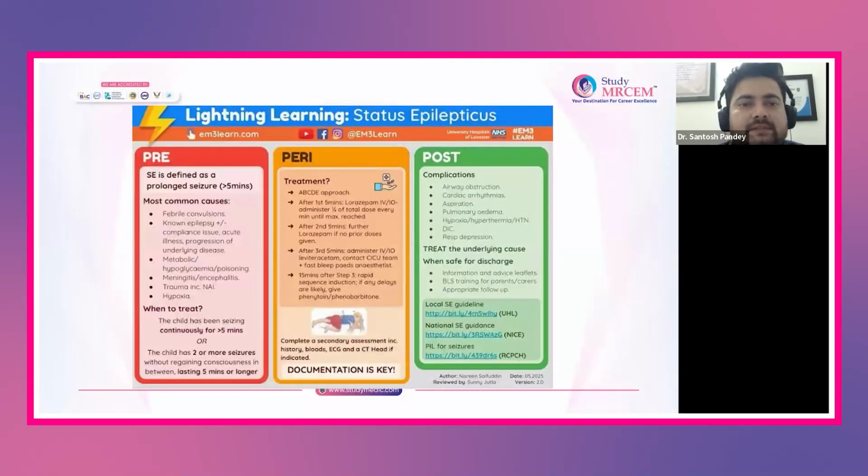So what is status epilepticus? Status epilepticus is a seizure which lasts for more than 5 minutes. You need to know the common causes of status epilepticus. Why? Because at the end of your OSCE station, you will be giving the clinical reasoning to your examiner. For that, you should know the differential diagnosis. Then only you can have a good score in your OSCE station.